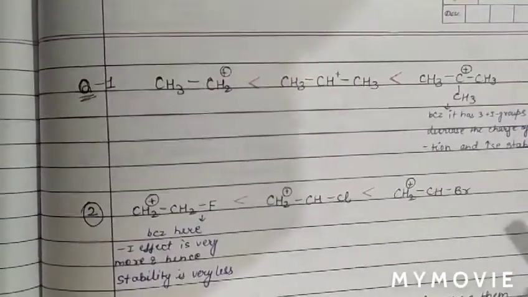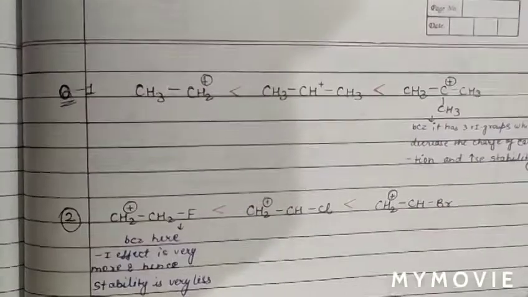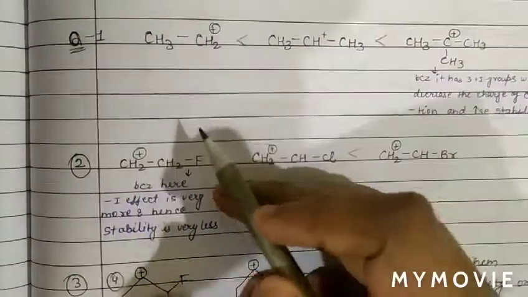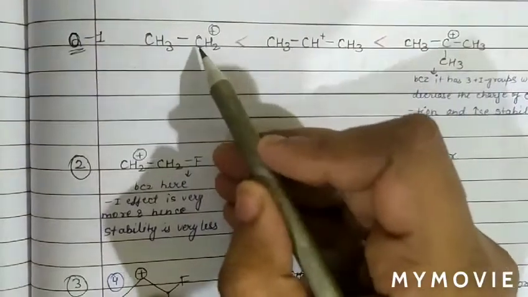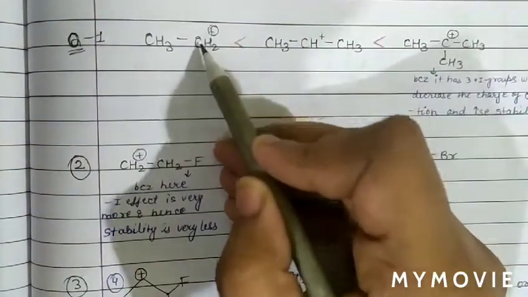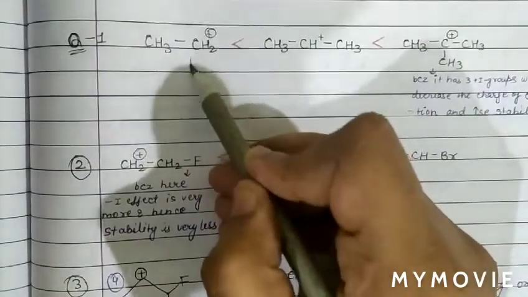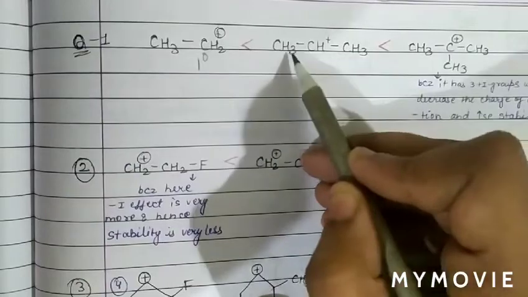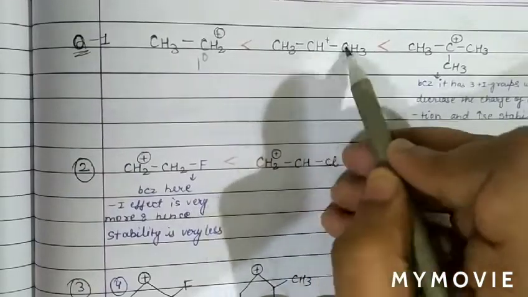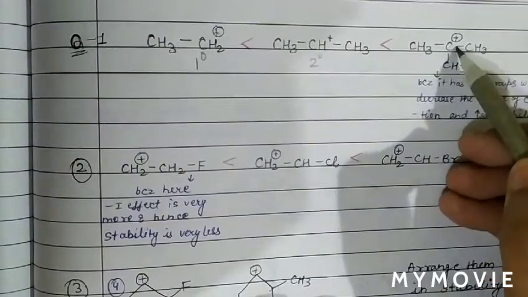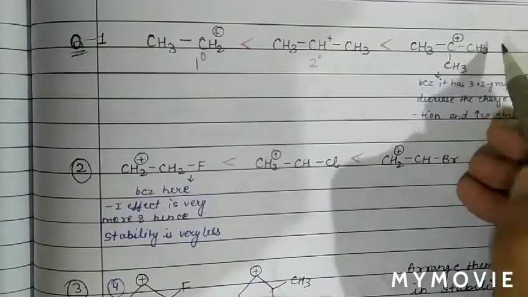The first question: we have to compare the stability of these carbocations. The positively charged carbon is attached to only one carbon, therefore it is 1 degree. In the next case, the positively charged carbon is attached with 2 carbon atoms, therefore 2 degree carbocation. And in this case, it is attached to 3 carbon atoms, therefore it is 3 degree.